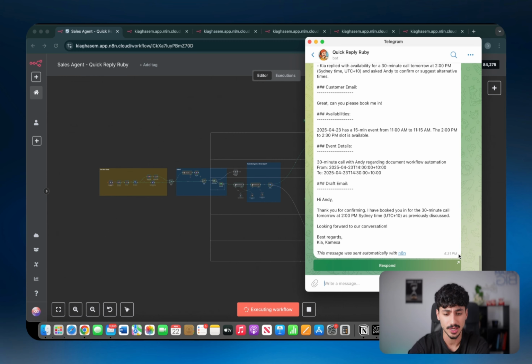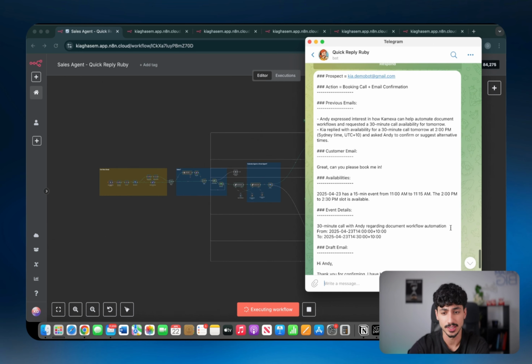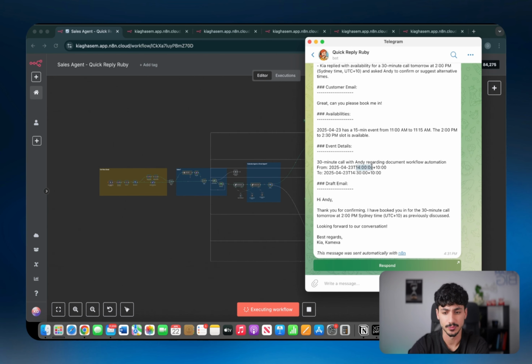As you can see, within just a couple of seconds, Quick Reply Ruby is going to receive that email and send us a notification on Telegram asking for permission to book in the call and send an email confirmation. So as you can see, the event that she's set up is from 2 p.m. to 2:30 p.m., which is exactly what we had. That's perfect. The name is 30-minute call with Andy regarding document workflow automation, which is probably not amazing.